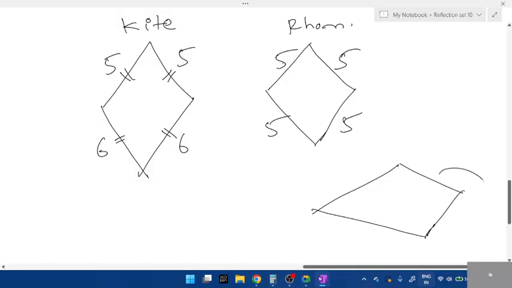Okay, so remember the 2 points where it is touching, students, these two are equal. If this is 4, this will be 4. If this is 7, this will be 7. This is a kite.